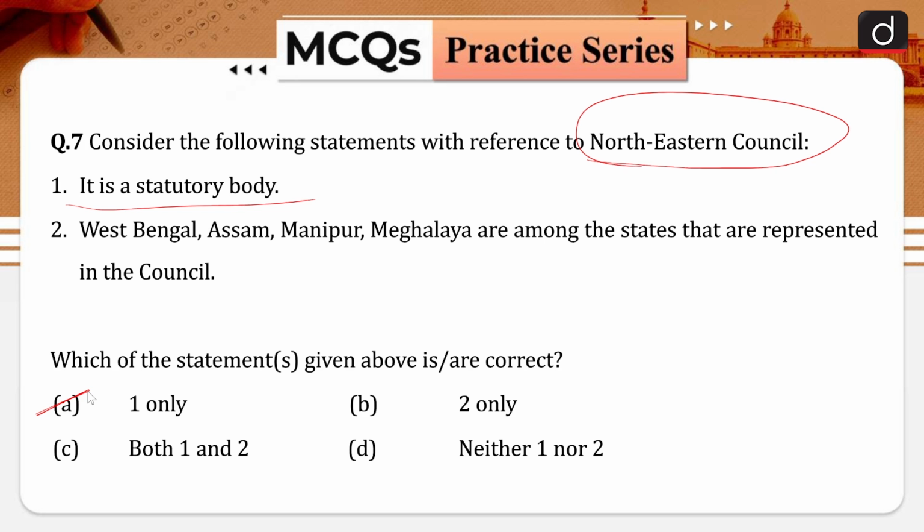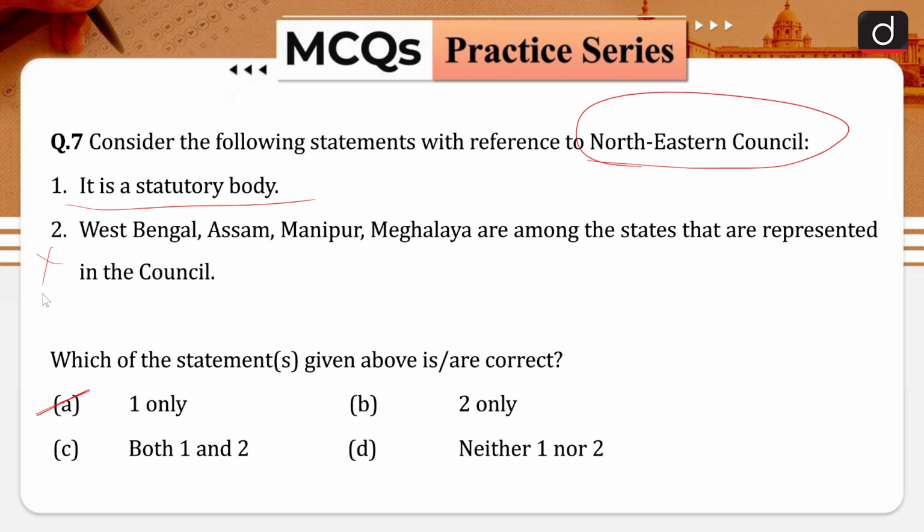The Northeastern Council is the nodal agency for the economic and social development of the Northeastern region, which consists of the 8 states of Arunachal Pradesh, Assam, Manipur, Meghalaya, Mizoram, Nagaland, Sikkim and Tripura. West Bengal comes under the Eastern Zonal Council and that is why your statement number 2 is incorrect in nature.